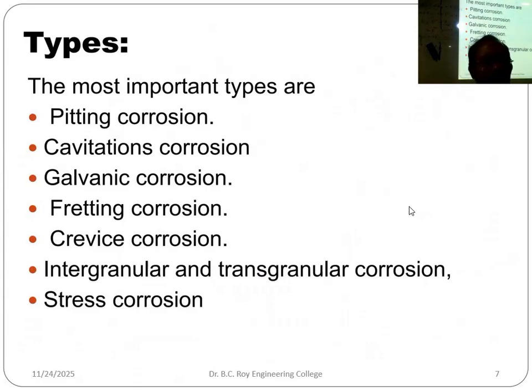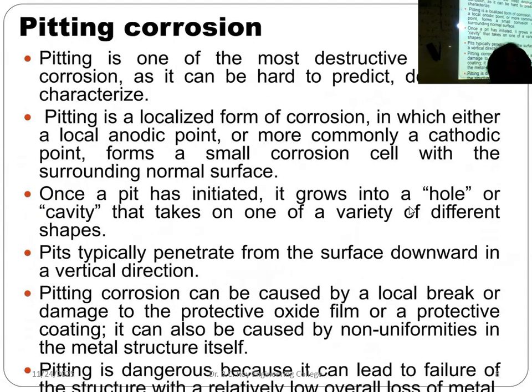These are the types of corrosion: pitting corrosion, cavitation corrosion, galvanic corrosion, fretting corrosion, crevice corrosion, intergranular, transgranular corrosion, and stress corrosion. Let's understand one by one. First, pitting corrosion. What is pitting corrosion? Pits and holes are formed. On the surface there is a small hole, maybe microscopic, that you cannot see. But inside, the hole has become quite large, which is not seen from the top. From the top it looks perfectly fine, but inside it has become hollow. That is called pitting corrosion.